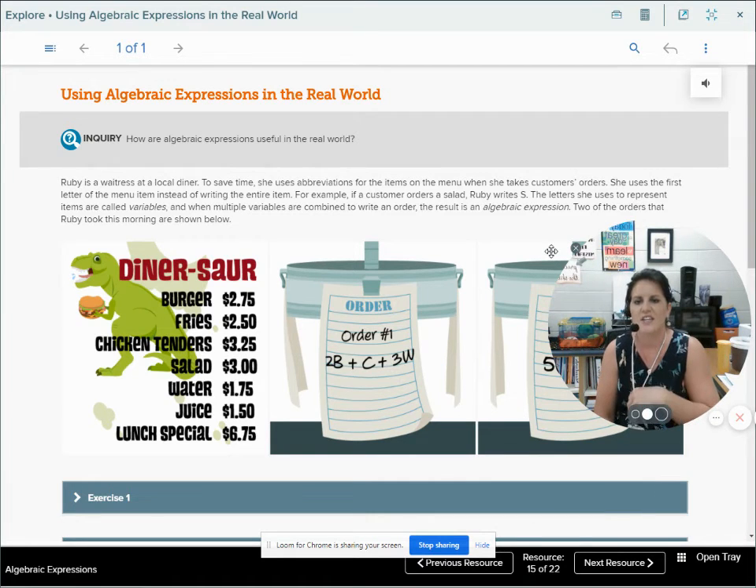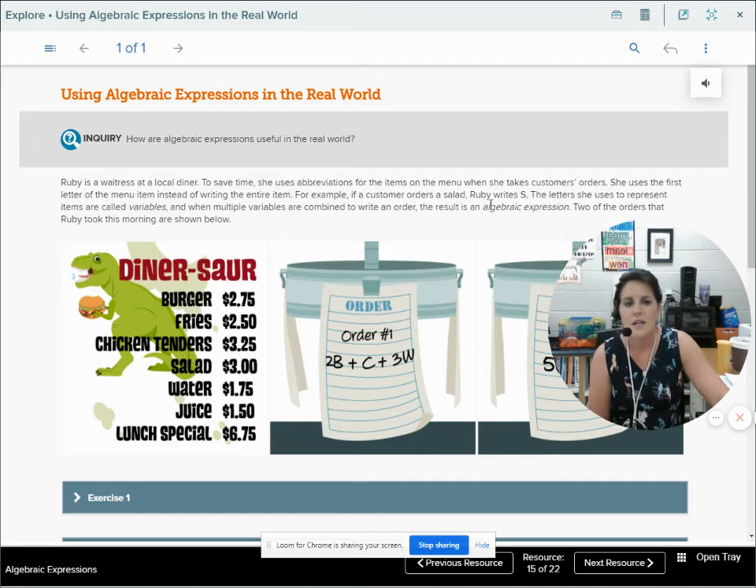So let's look at it here. It says she uses the first letter of the menu item instead of writing the entire item. For example, if a customer orders a salad, Ruby writes S. Look at Ruby. She's on the same page as me. We're thinking alike. The letters that she uses to represent items are called variables. When multiplying and when multiple variables are combined to write an order, we get this algebraic expression.